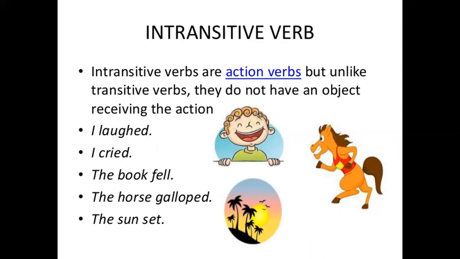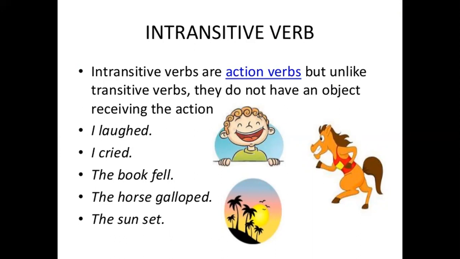It also means it is a little incomplete. Like I cried, the book fell, but where did it fall? We don't say anything like that. The horse galloped. Now, when a sentence is completed with a prepositional phrase, like where it happens, then the sentence verb is still an intransitive verb. Only when an object is mentioned will that verb change into transitive.